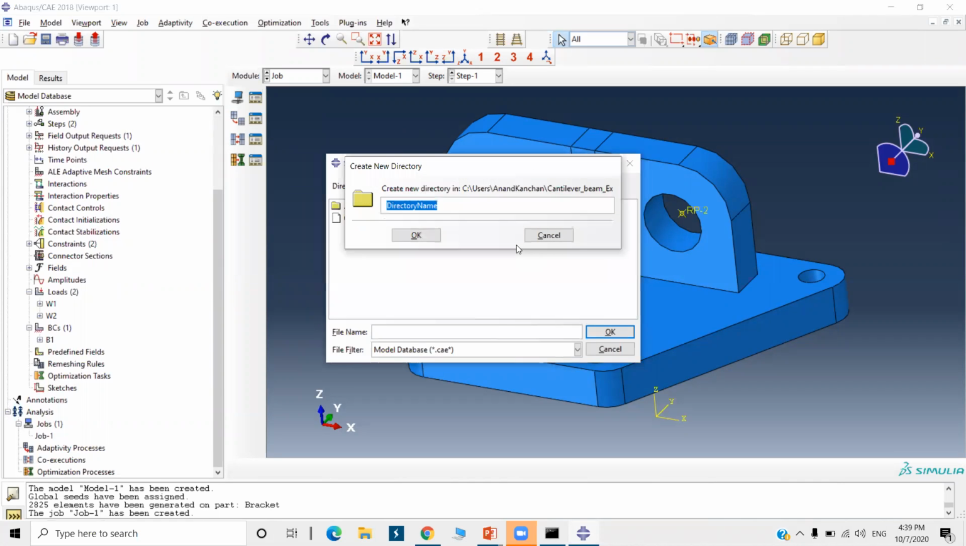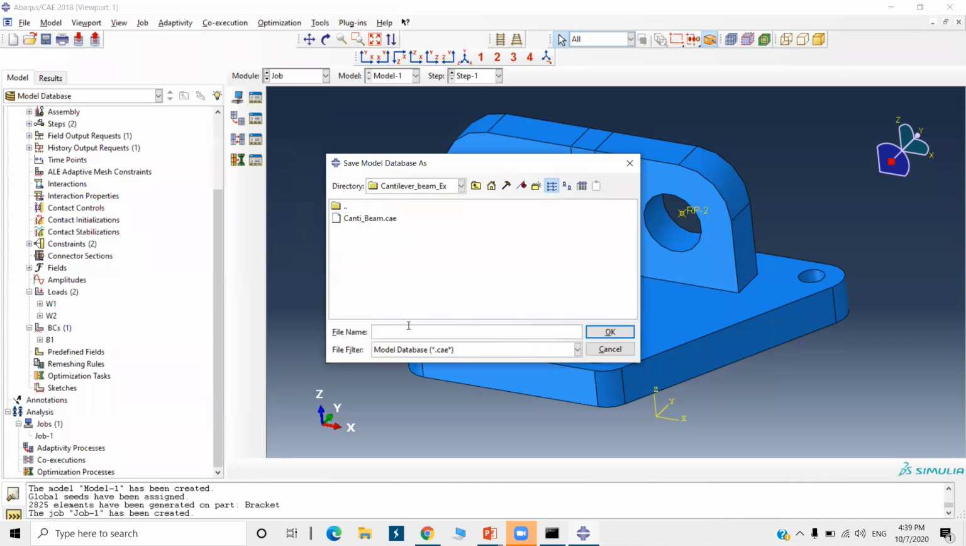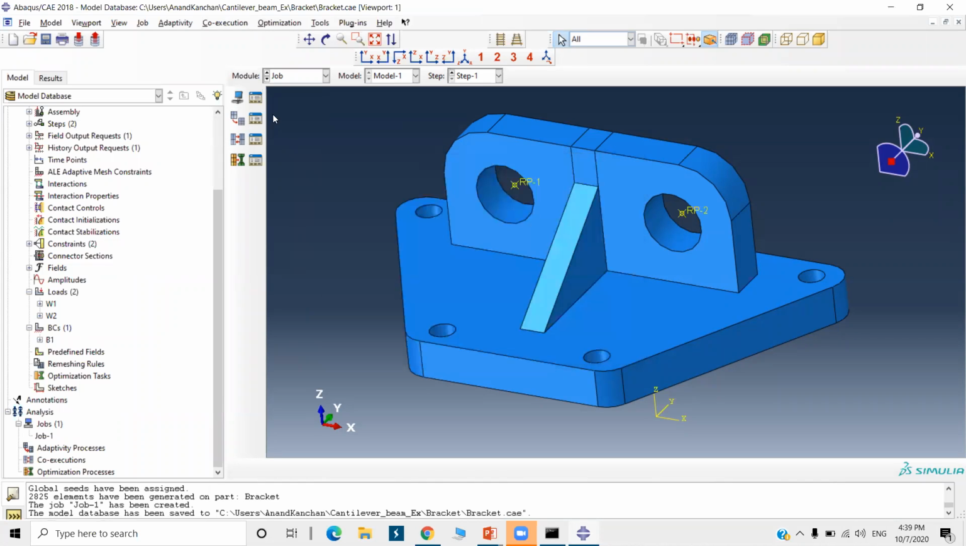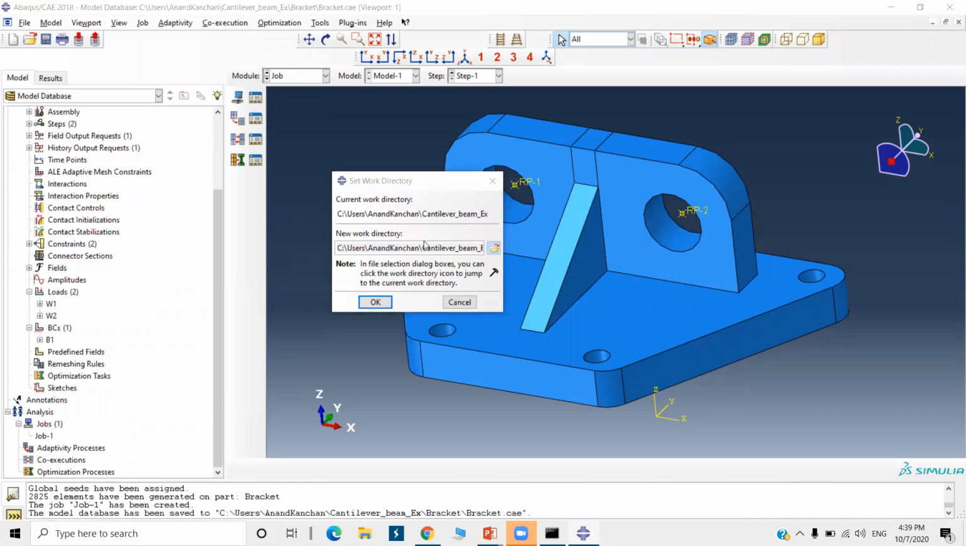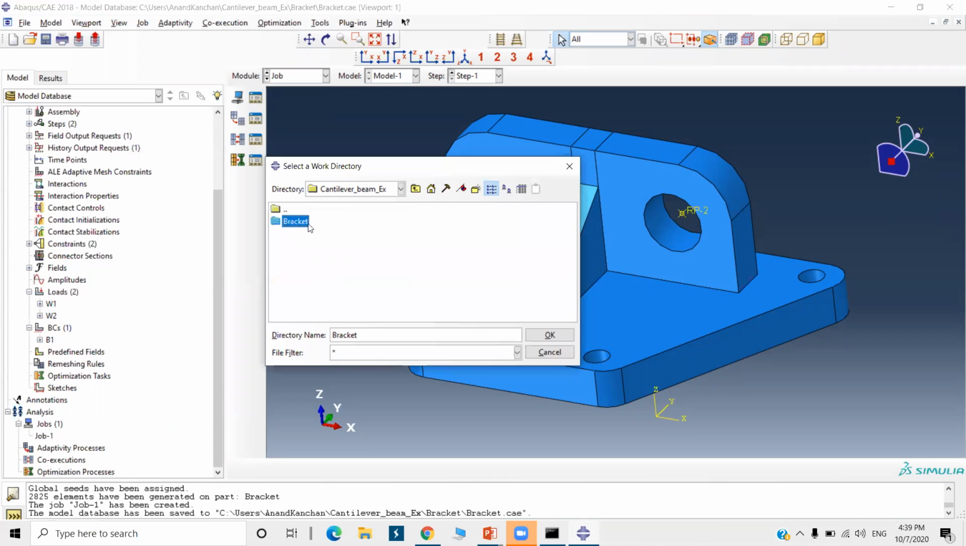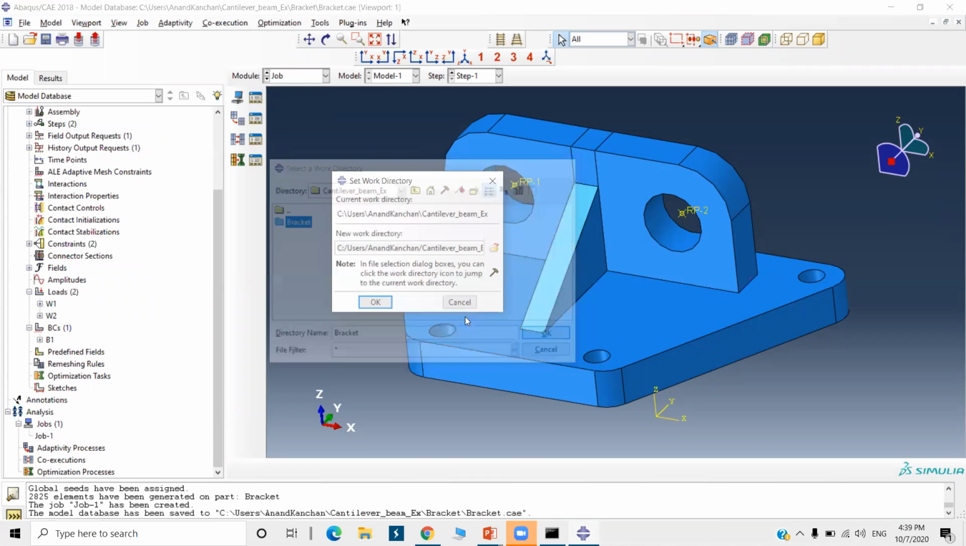I will just create a bracket folder. I will name it as bracket. It will display the path also. And again, you have to set the work directory. Select this bracket and say okay.